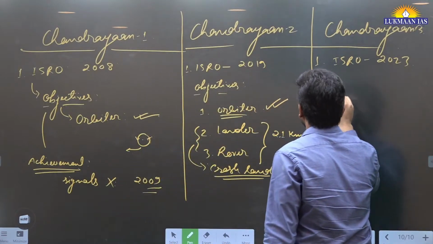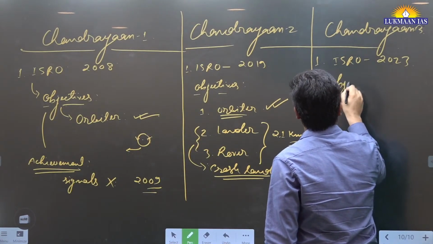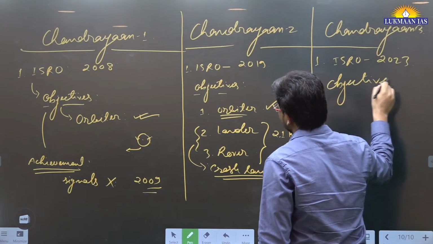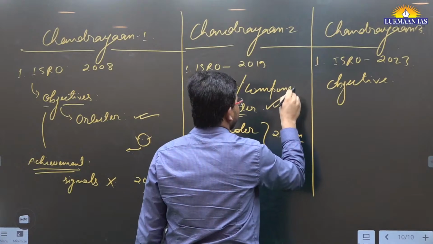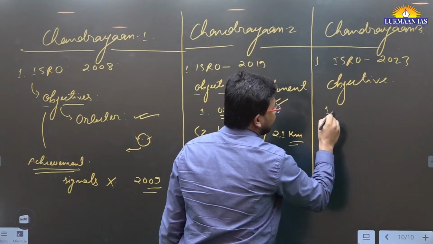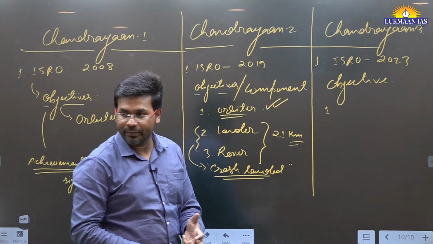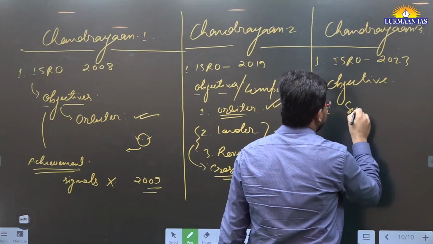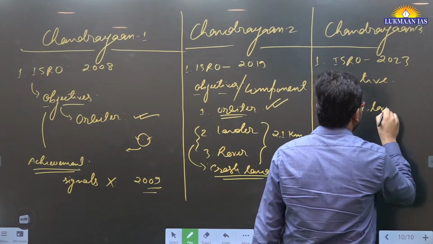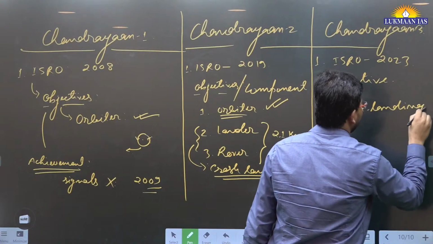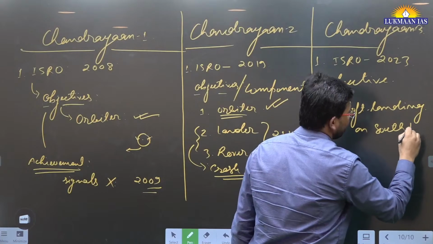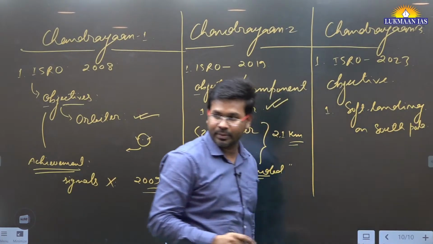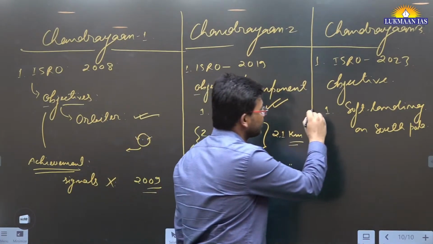Then Chandrayaan-3, its objectives. I have discussed the components here. It had 3 objectives. One of the objectives is soft landing, okay? Soft landing on the south pole of the moon, right? So did we achieve this? This objective is achieved, the first objective.